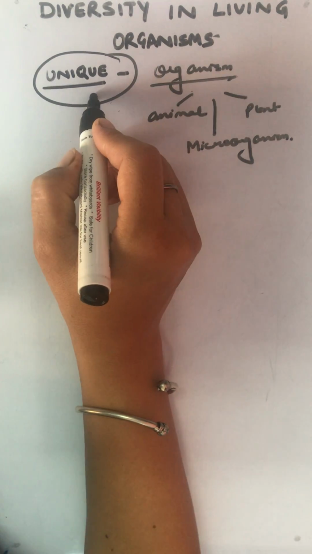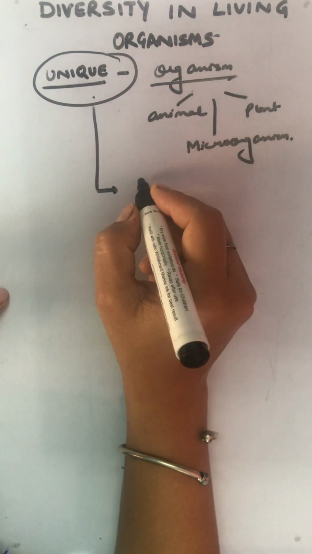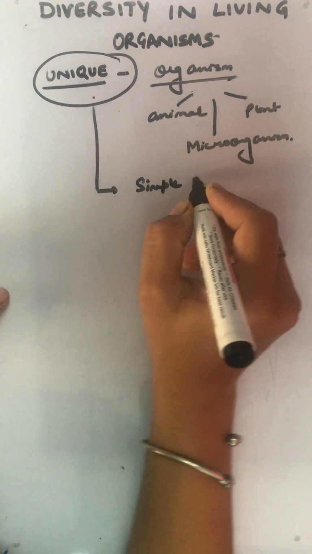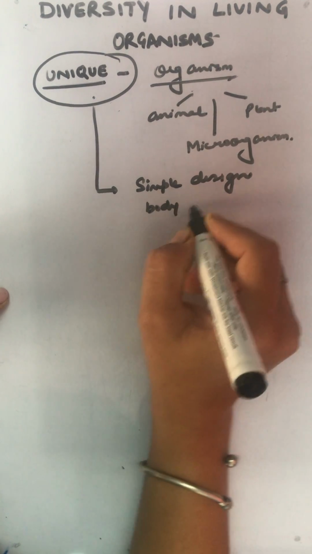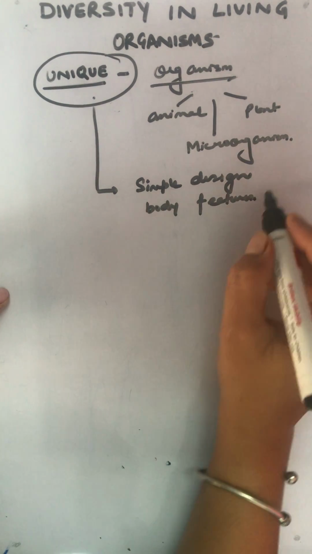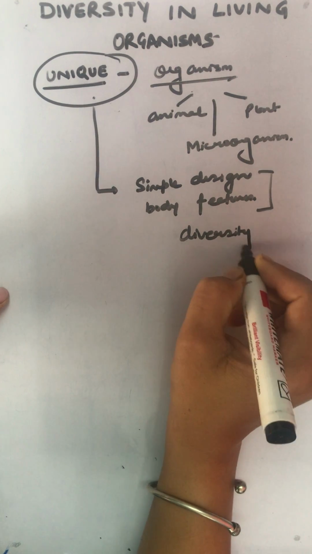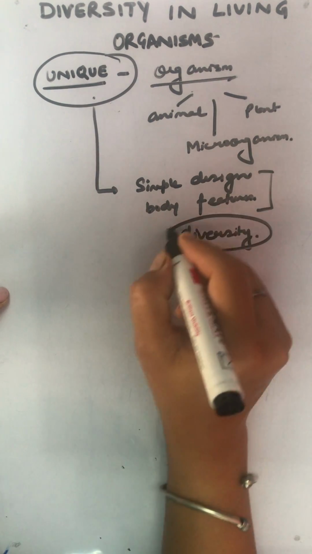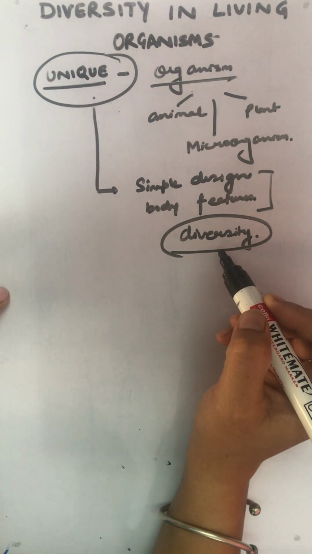This uniqueness, or basically a simple design or body features, will tell us about the diversity in various life forms, meaning how many different unique organisms are there in this world.